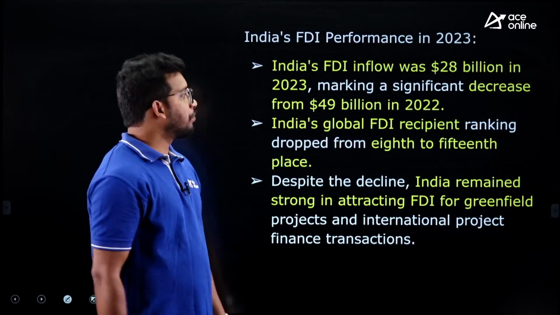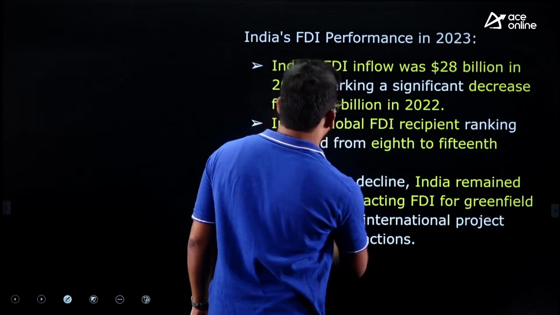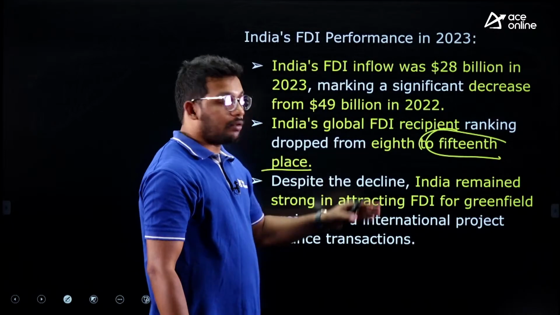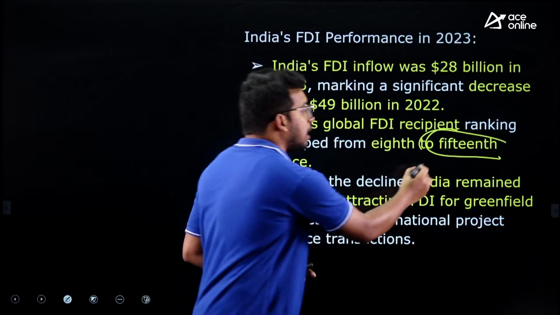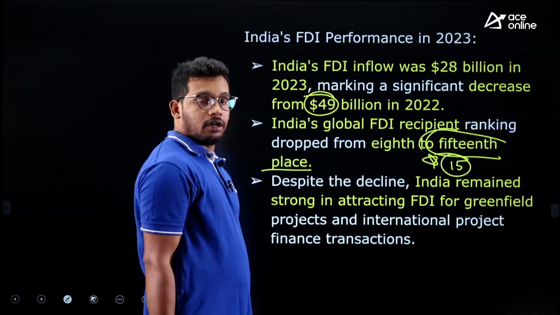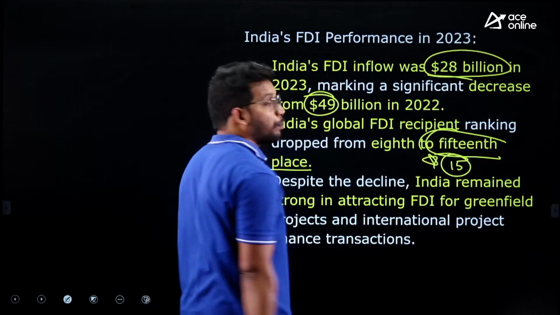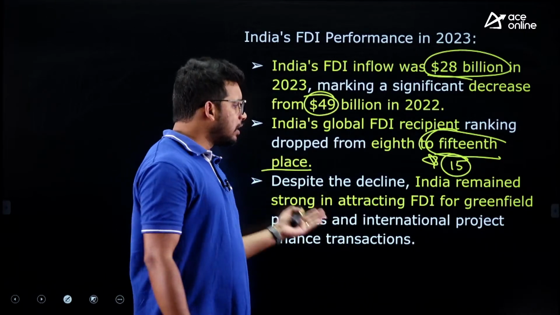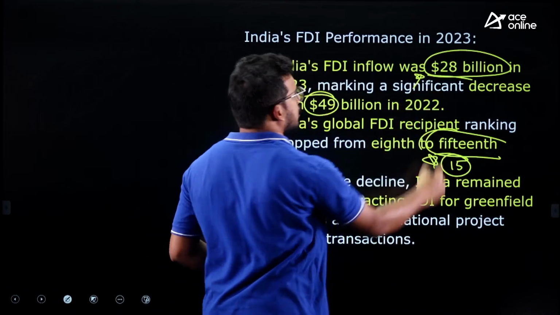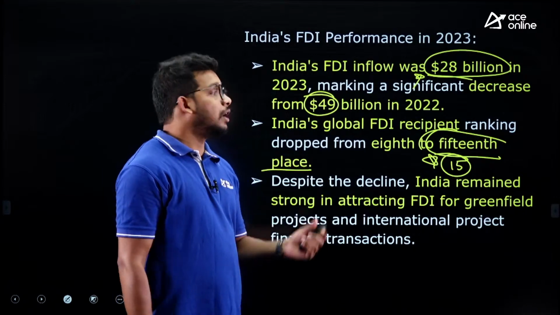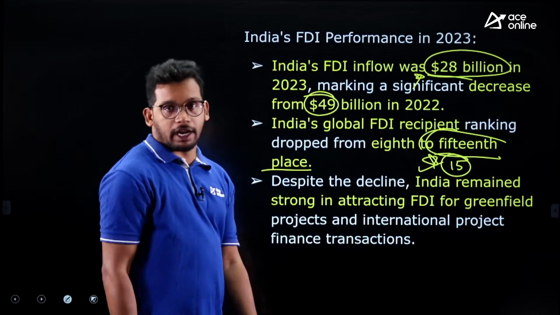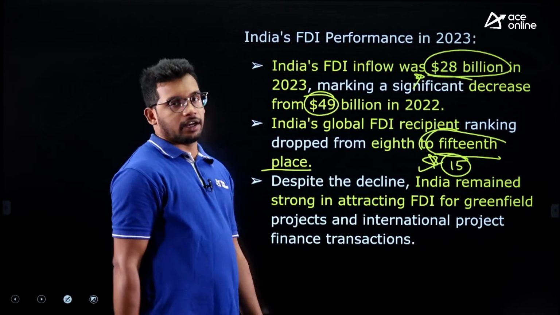Now specific to India, India has occupied 15th rank. Last year it was 8th. India was in 8th position in receiving FDI, but this year it is 15th rank. It declined from $49 billion to $28 billion. Approximately half was reduced. This is because of the Middle East war and all those things. Anyway, you just need to remember that this year India's FDI is $28 billion. Last year $49 billion, 2022. And India has occupied 15th rank. Last year 2022 it was 8th rank.